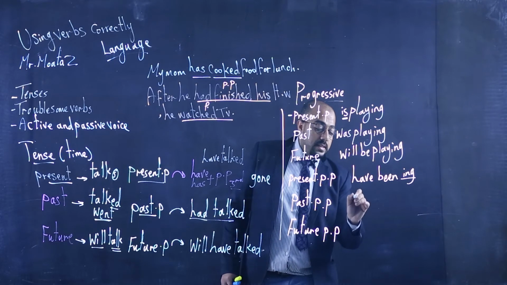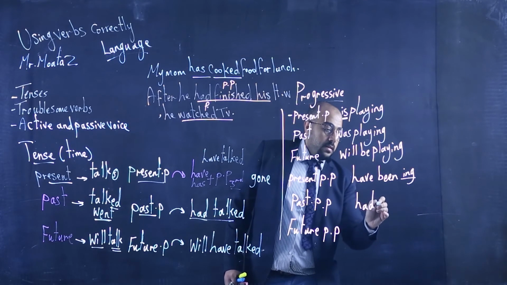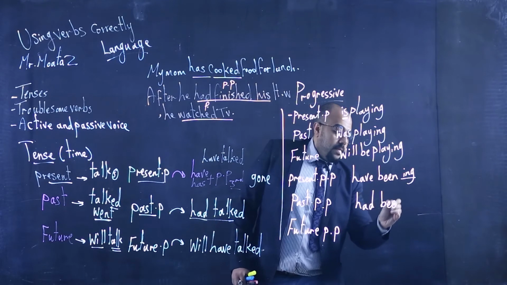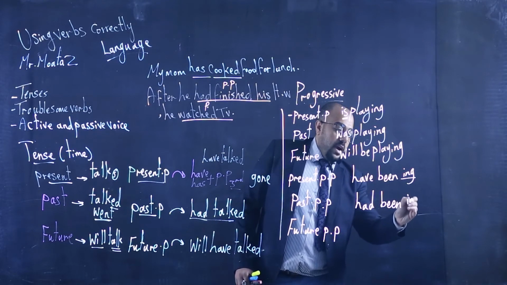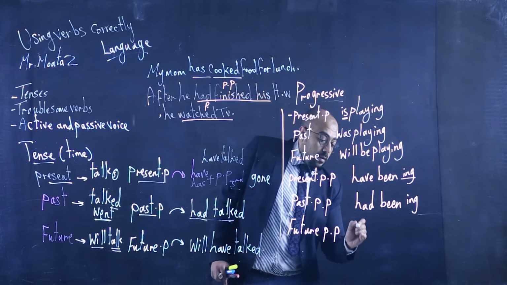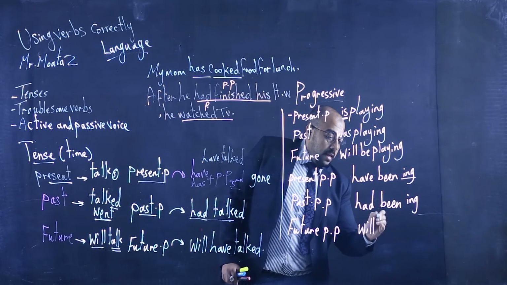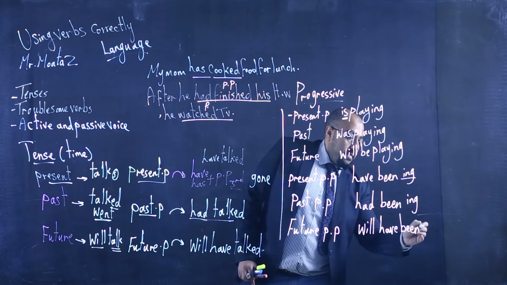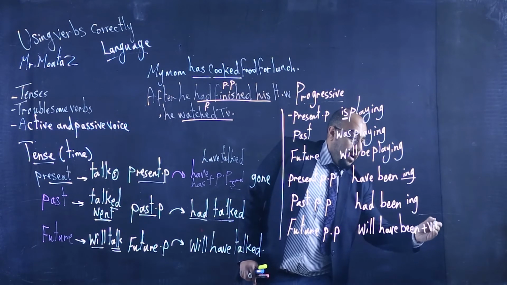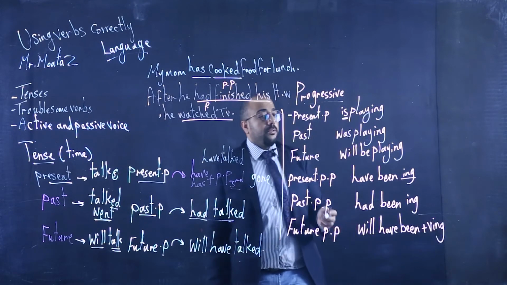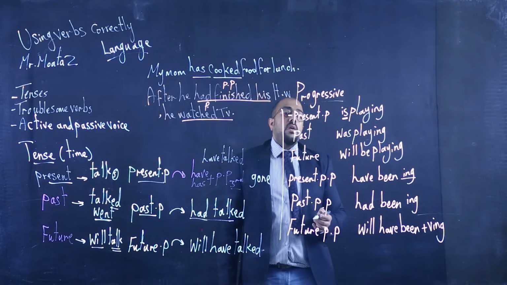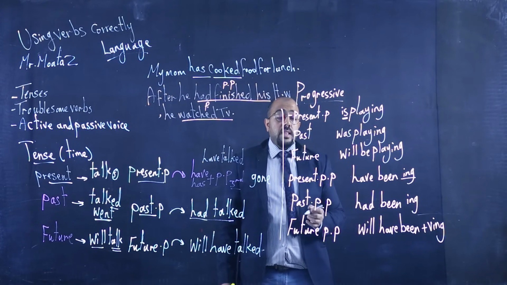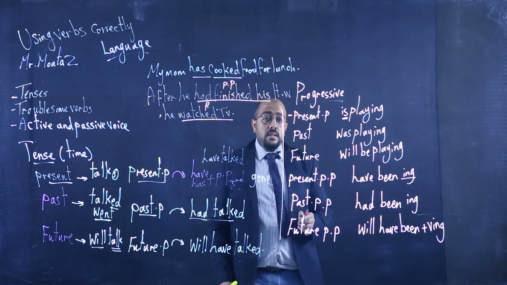The past is had been, then the verb with ing, and finally will have been, then plus the verb ing. So here are the progressive forms of a verb that show a continuous action.